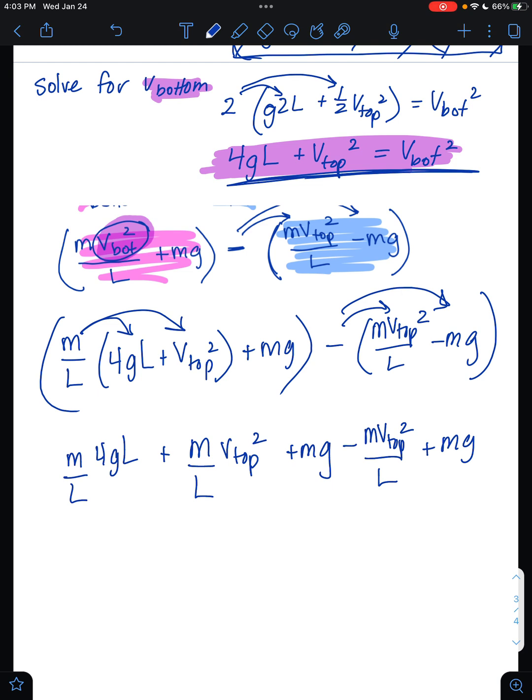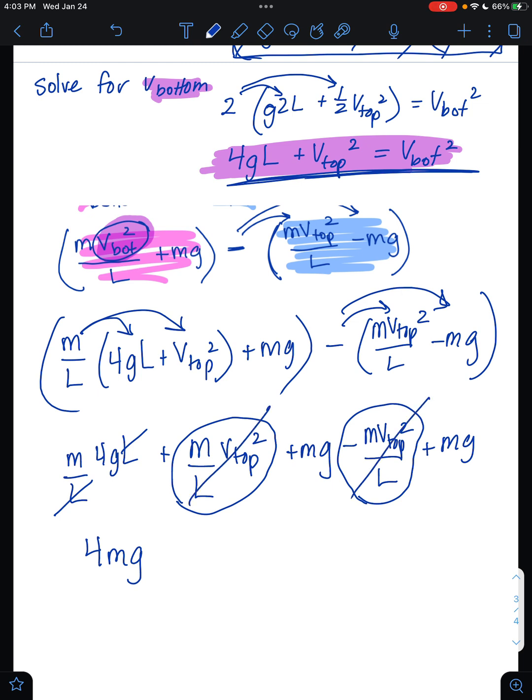Let's look at the first term. Watch how those L's canceled out. That first term's really just 4mg. Let's check this out: m over L v top squared minus m over L v top squared. Ta-da! There it goes. So I had 4mg plus mg plus mg equals 6mg.